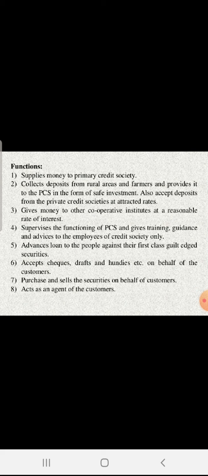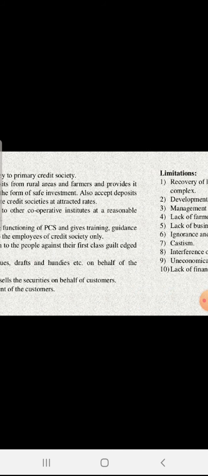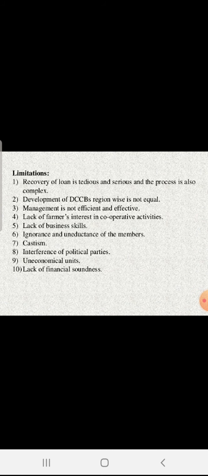This is a bank, so banking functions are undertaken by the cooperative sector as well. Next one is the purchase and sale of securities on behalf of customers. And last, it acts as the agent for the customer, because it is a mediator between SCB and PACS as well. So it acts as an agent.